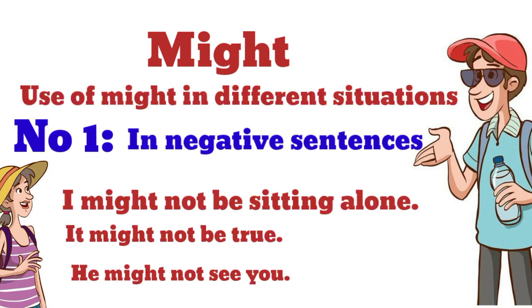Use of might in different situations. Number 1. In negative sentences. I might not be sitting alone. It might not be true. He might not see you.